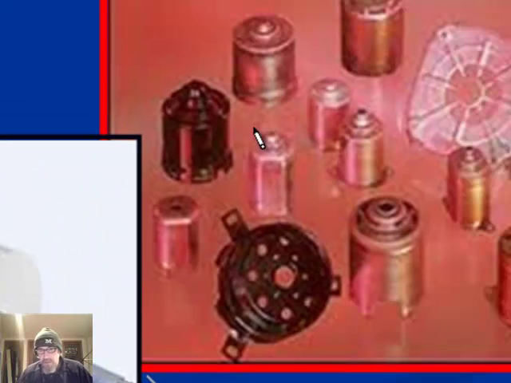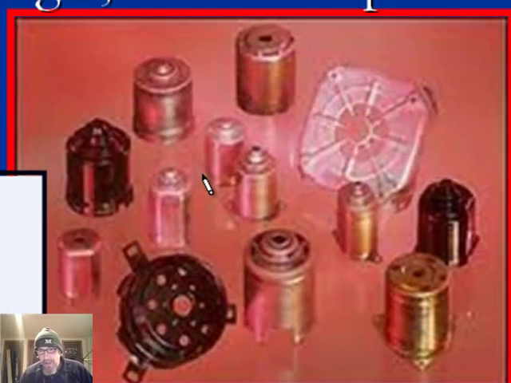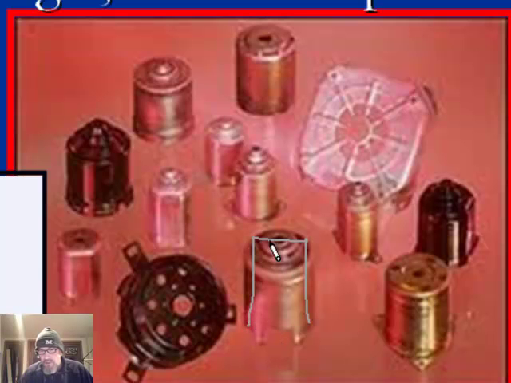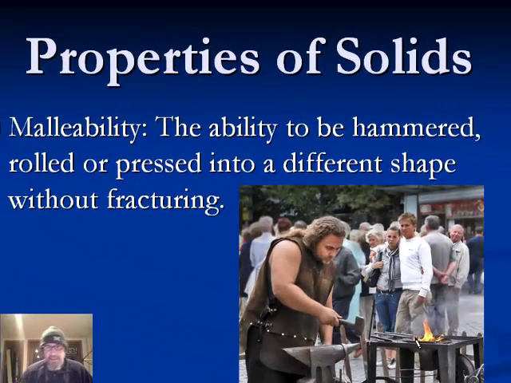This is an example of what's called punch and die work. All of these pieces that look like cans originally started out as flat sheets of metal, and they were just punched together by a thing called a punch that's sort of shaped like the can itself, and it stretches it out, kind of like if you punched your fist into a big sheet of rubber, except rubber's way more elastic, so this will eventually stay. So that's ductility. And there's also malleability.